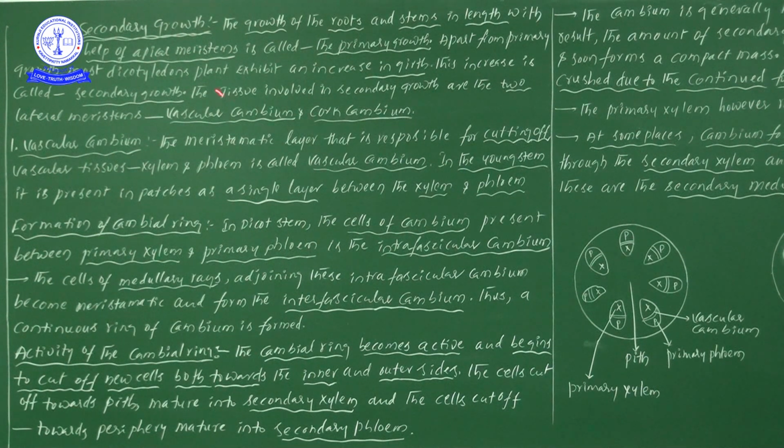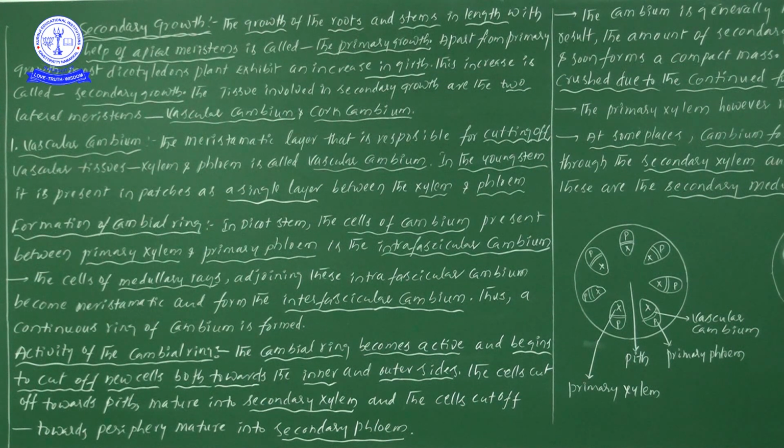Now the tissues involved in secondary growth are two lateral meristems. If you take a plant system, there are two different types of growth. One is primary growth and the other is secondary growth. Primary growth helps in the development of height, for increasing the height of the plant.